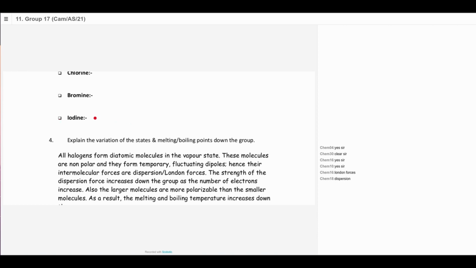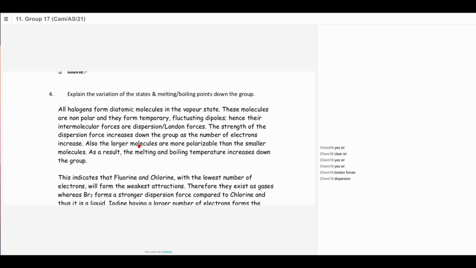That's a gray solid with purple vapor. Smelly and poisonous. So the variation of the states and the melting point down the halogens, right?